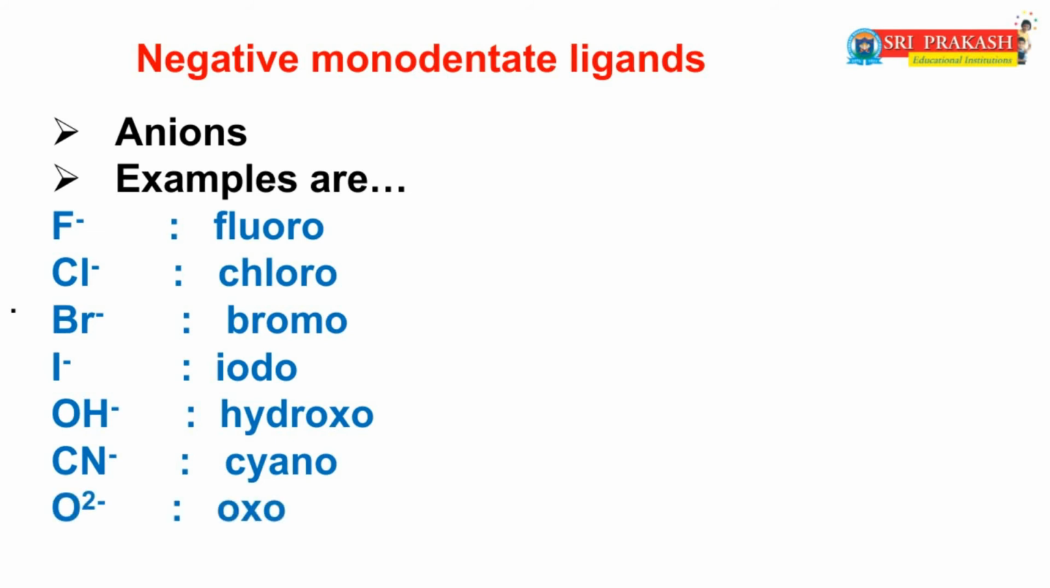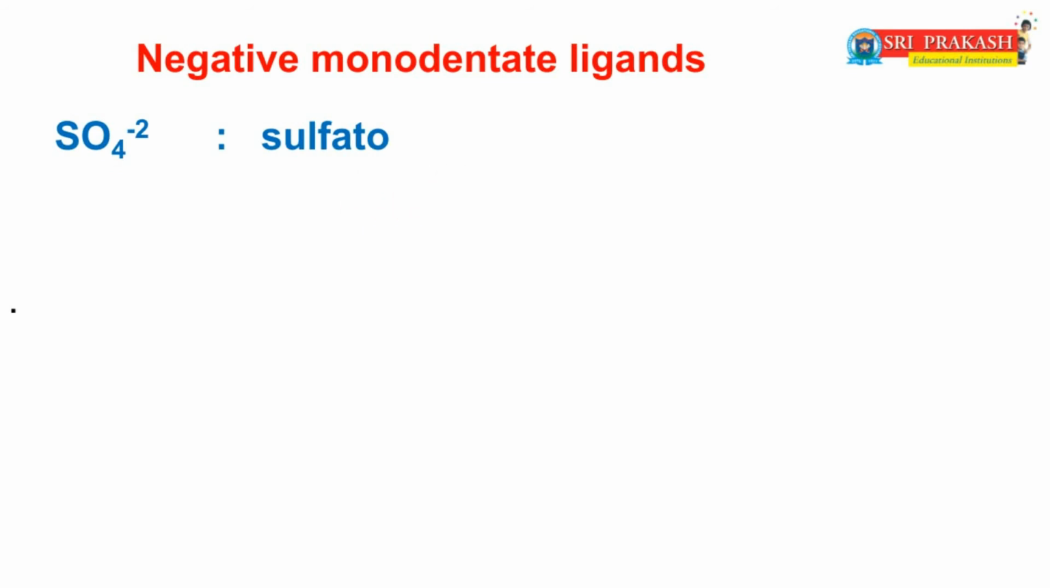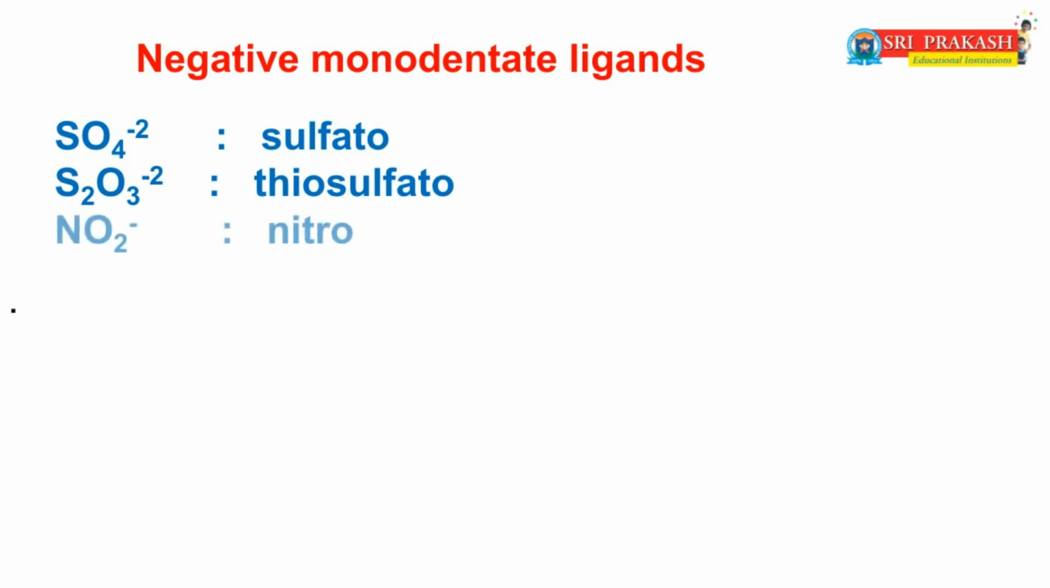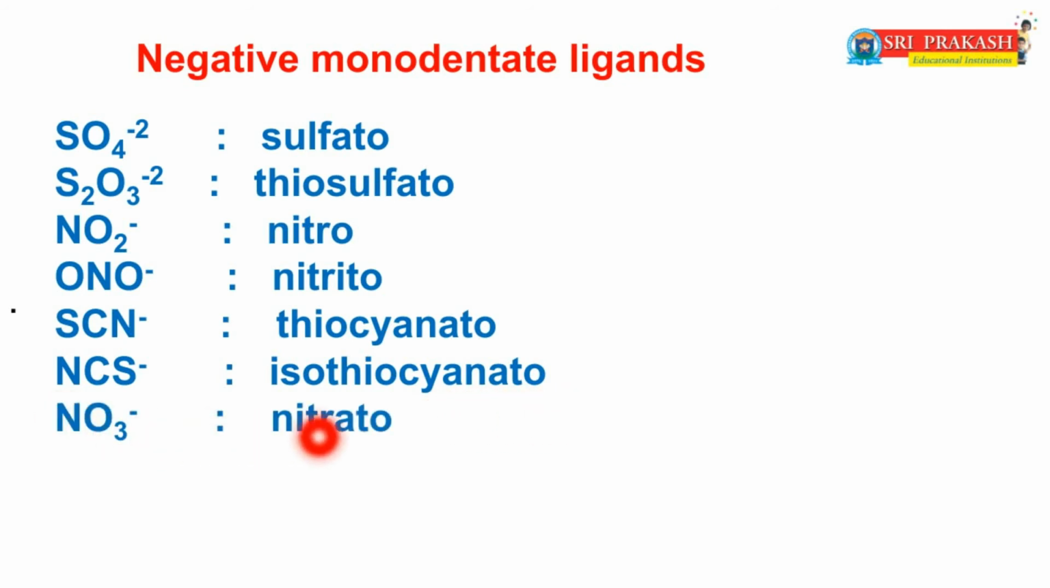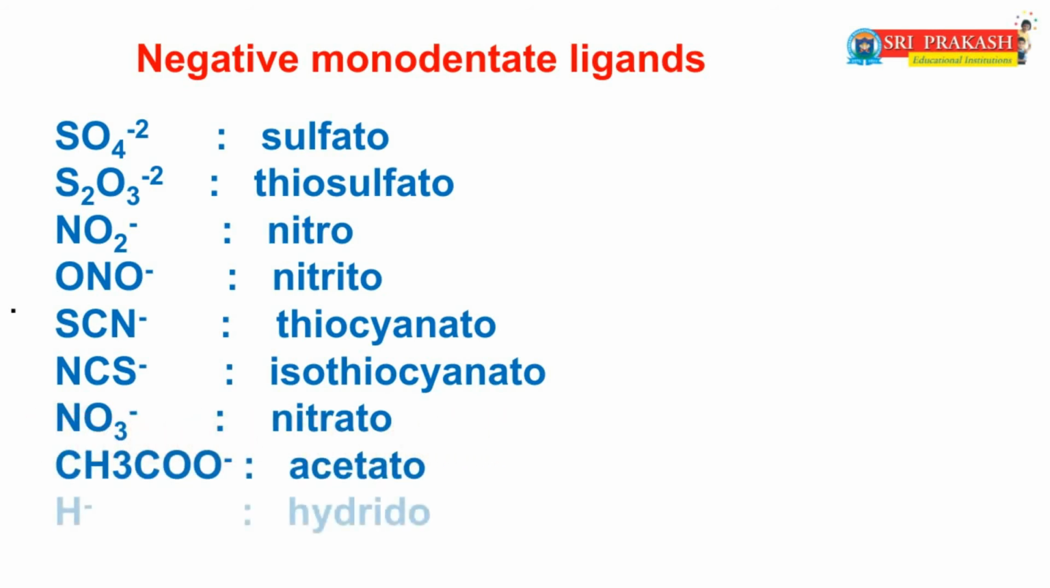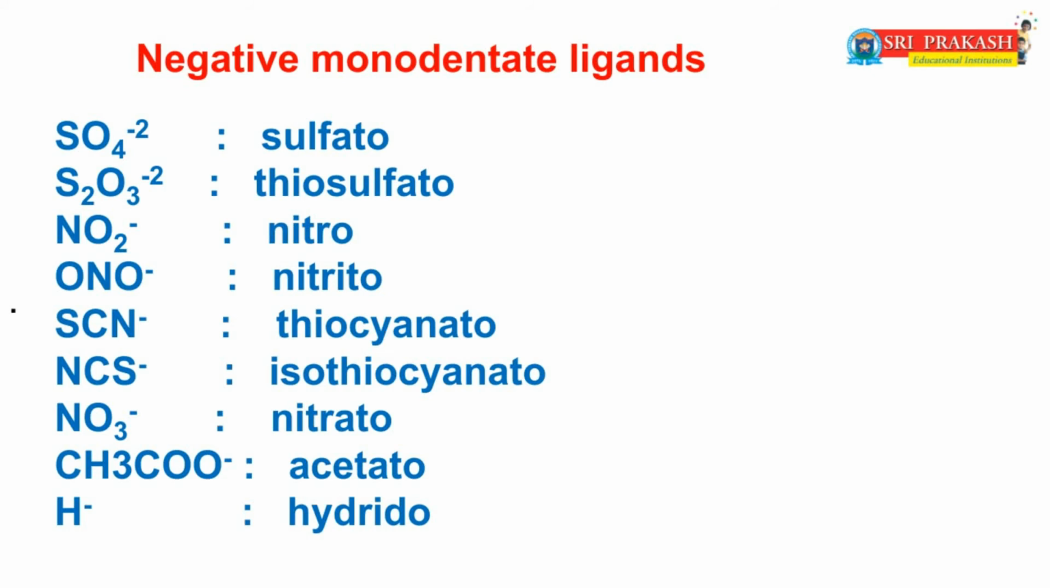O2 minus, oxo; SO4 minus 2, sulfato; S2O3 minus 2, thiosulfato; NO2 minus, nitro; ONO minus, nitrito; SCN minus, thiocyanato; NCS minus, isothiocyanato; NO3 minus, nitrato; CH3COO minus, acetato; H minus, hydrido, etc. These ligands all contain a negative charge, so these are the best examples of negative monodentate ligands.